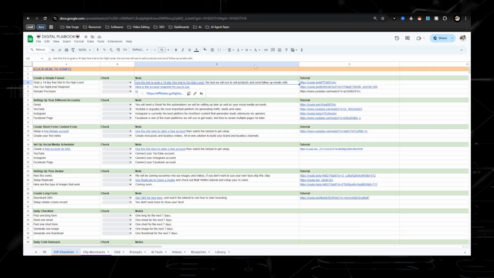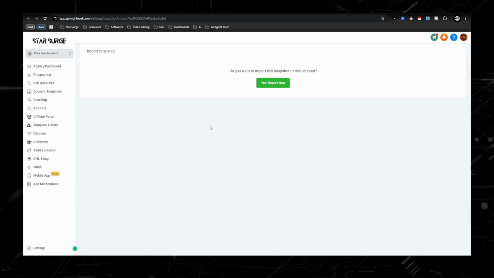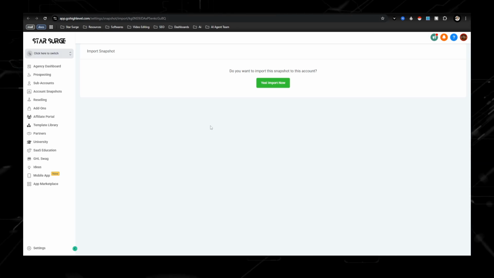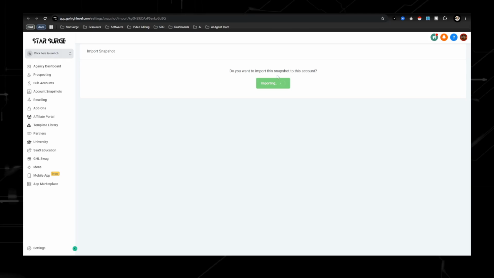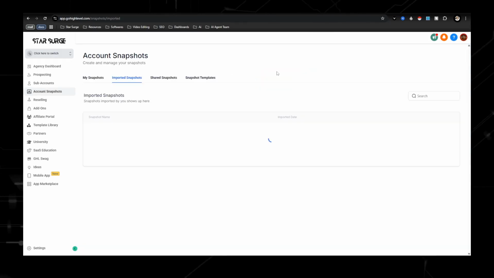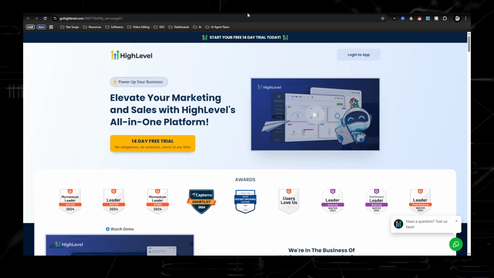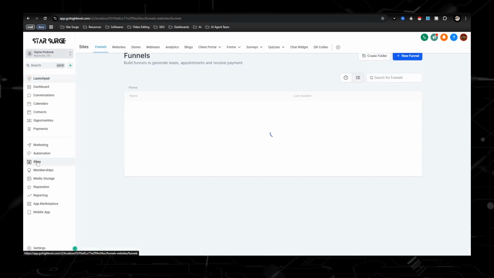Click here for a snapshot. A snapshot allows you to import everything that I'm using inside of my business as far as my funnels, email automations. You'll have access to all of that. All you have to do is import, and then it would import everything into your account. Now, I'm not going to do that because once I hit import, it's going to take you to right here. You'll just import that by hitting create new account, but I'm not going to do that because I already have an account. And then going back to here, let's just go to sites.